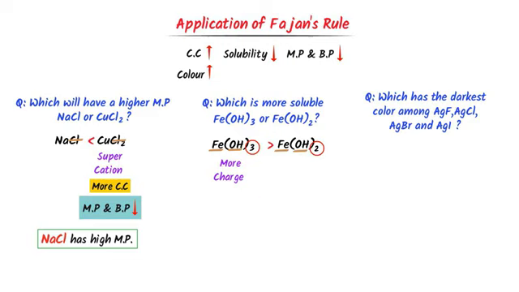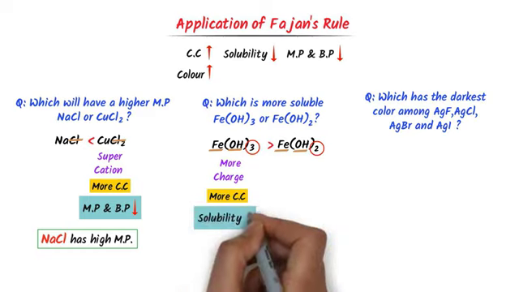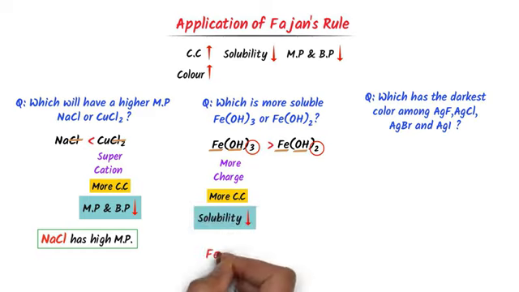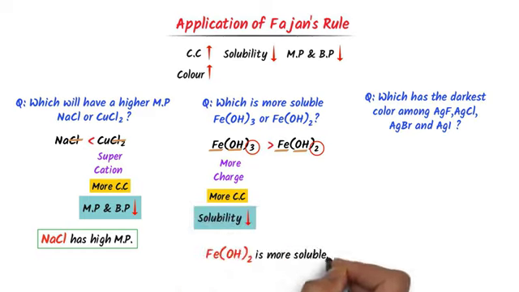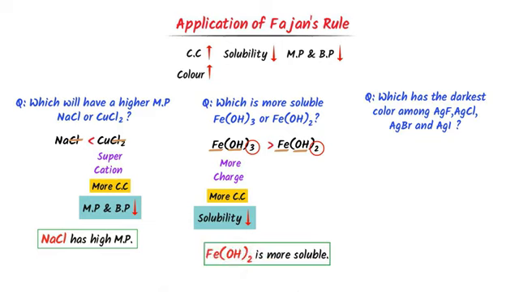Hence, iron 3 hydroxide has more covalent character than iron 2 hydroxide. We know that when covalent character increases, solubility decreases. Hence, iron 2 hydroxide is more soluble than iron 3 hydroxide.